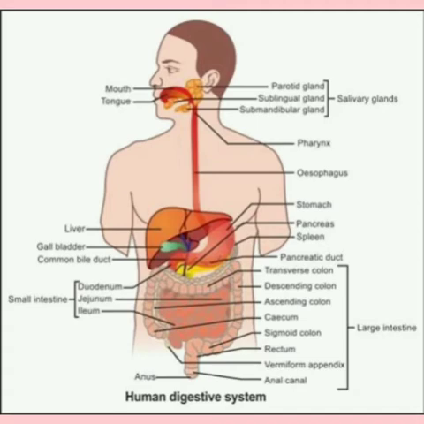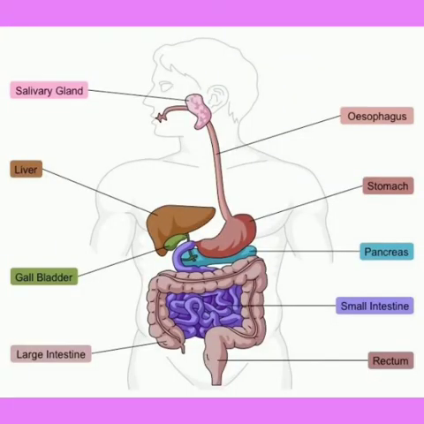The small intestine is covered on the inside with a lining called villi. They are finger-like projections where the digested food is absorbed. In the small intestine, the food is mixed with many more enzymes.